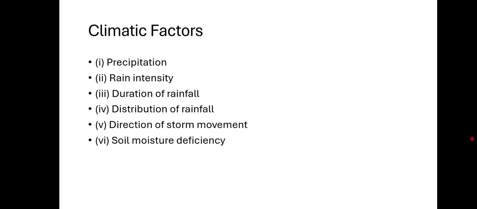First, climatic factors. Climatic factors are precipitation, rain intensity, duration of rainfall, distribution of rainfall, direction of storm movement, soil moisture deficiency. First, we see about precipitation.